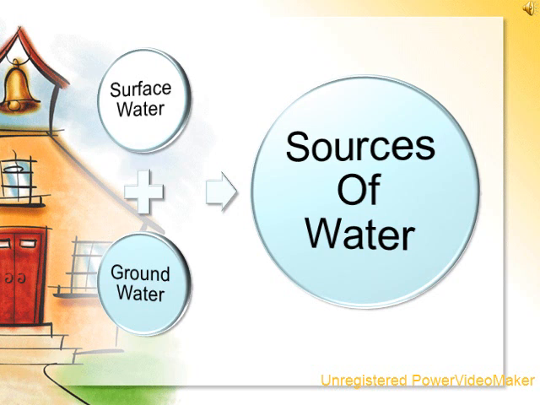Water on the surface of the land in the form of streams, ponds, lakes, tanks and rivers is known as surface water. Second, groundwater. What is groundwater? The water which gets collected under the surface of the land is known as groundwater, which remains in the subsoil or the bedrock.